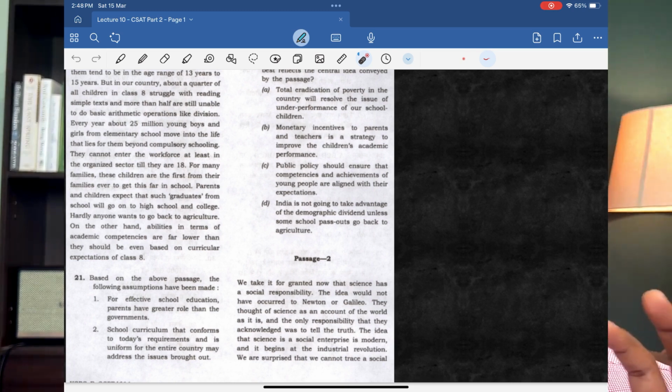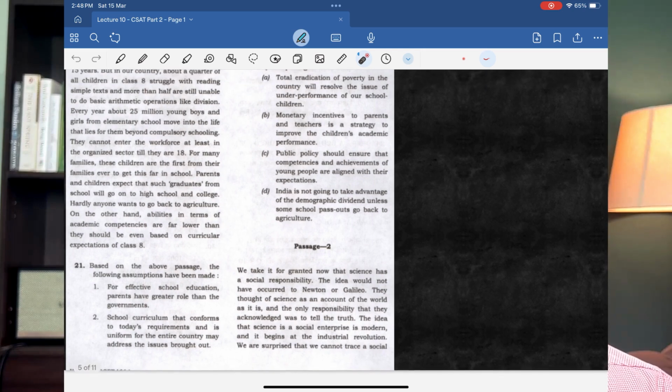Okay, and many of these children are just the first in their families to even get an education, right? And these children are not even going into agriculture also. So the entire passage blames a lot of things. The core of the passage is basically that children are useless, and school education is not giving them the right skills. That's all. Now look at the statement given.